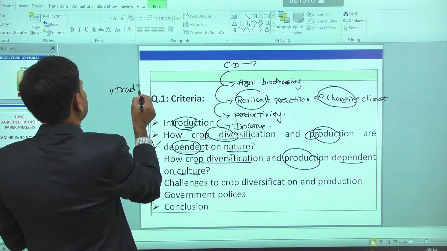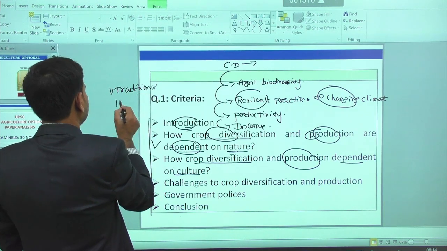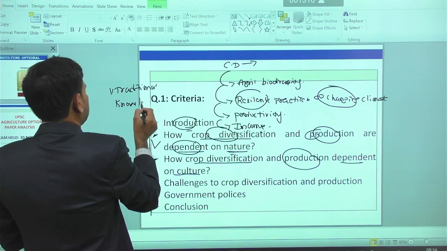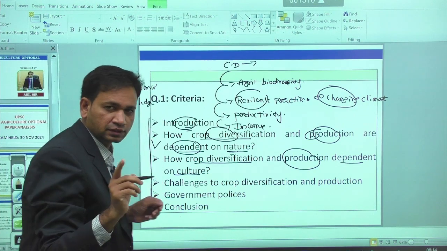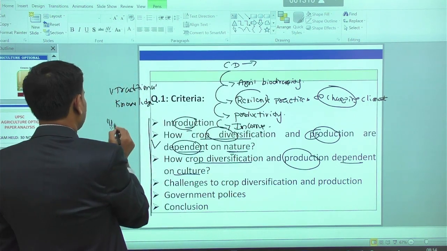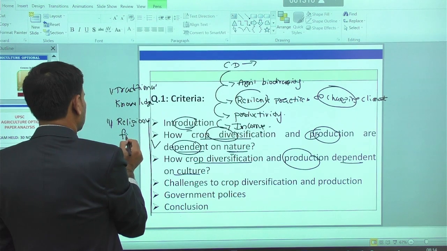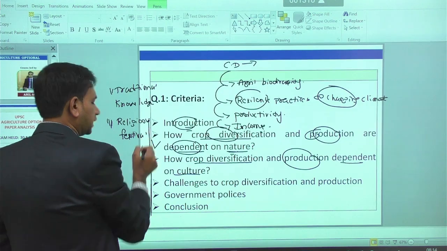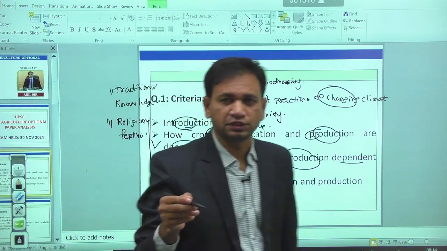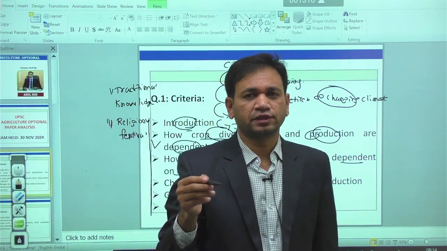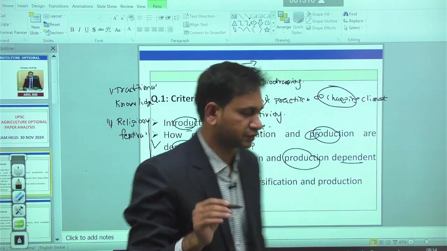According to the traditional knowledge, the crop cultivation practices are taken. That is the one factor. Another is the religious festival. According to the religious festival, in some regions, right, some crops are cultivated according to the festival seasons in general. That is the one.